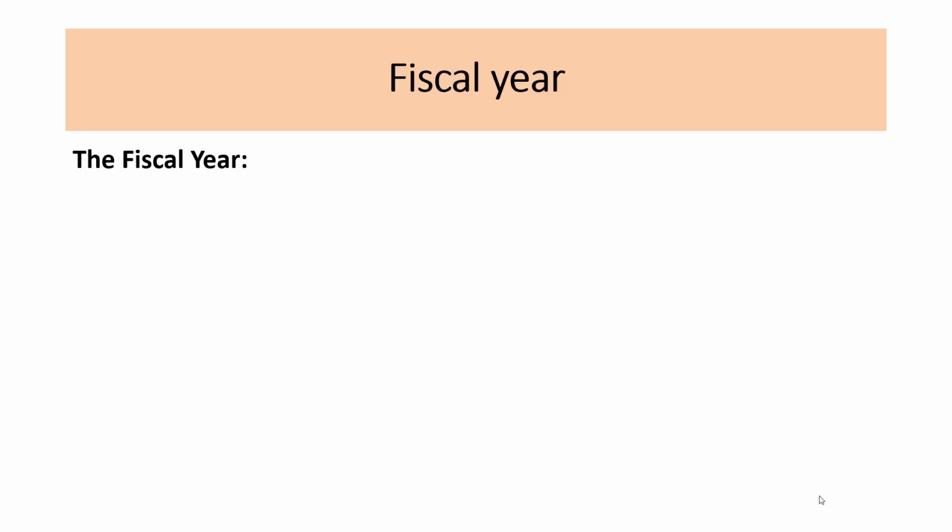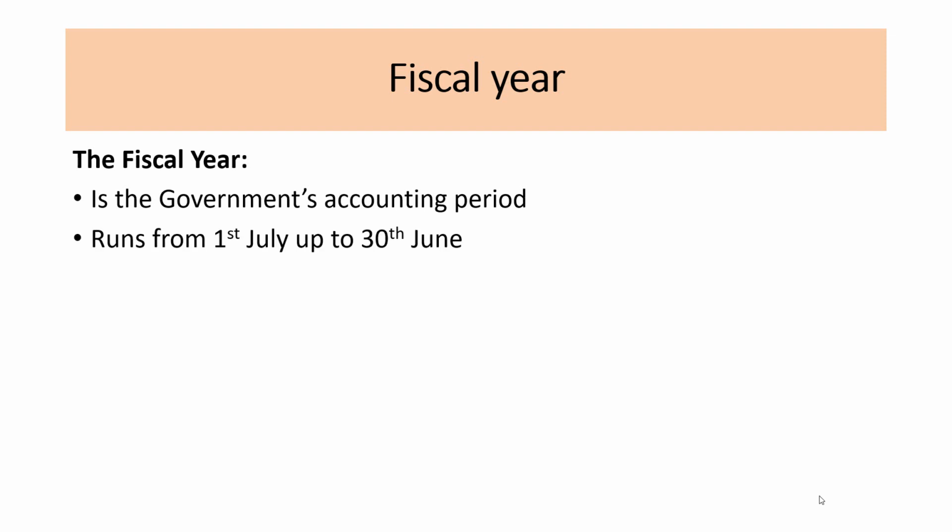Fiscal year. The fiscal year is the government's accounting period. It starts from 1st of July to 30th of June. The budgets are closed on 30th of June.